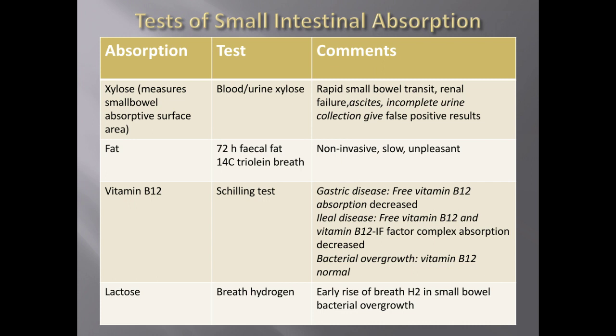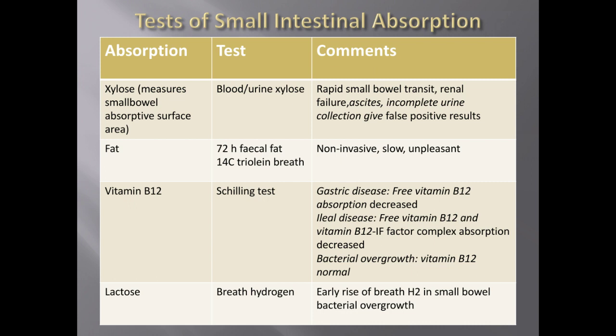Okay, and another absorption test is the fat test. Here we test the fecal fat after 3 days, which is a little unpleasant for the patient and for the examiner also, but it is a non-invasive test. One more important test is vitamin B12, also called the Schilling test. In this we can differentiate through vitamin B12 administration whether the patient has gastric disease, ileal disease, or bacterial overgrowth syndromes.